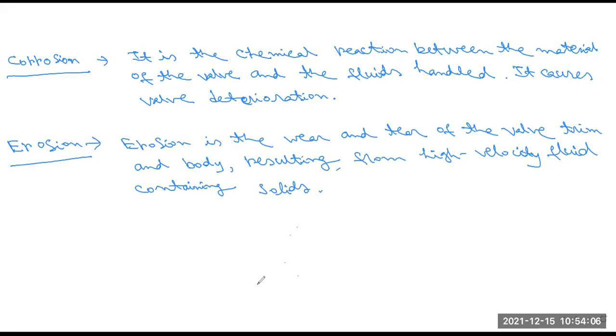Erosion is the wear and tear of the valve trim and body, resulting from high velocity fluid containing solids also. Okay, is this part clear, all of you? Is it clear?